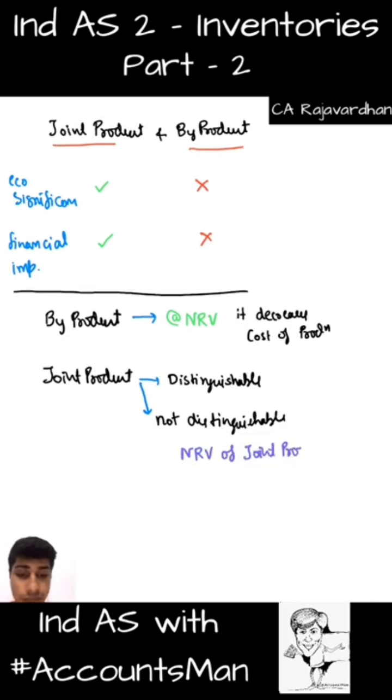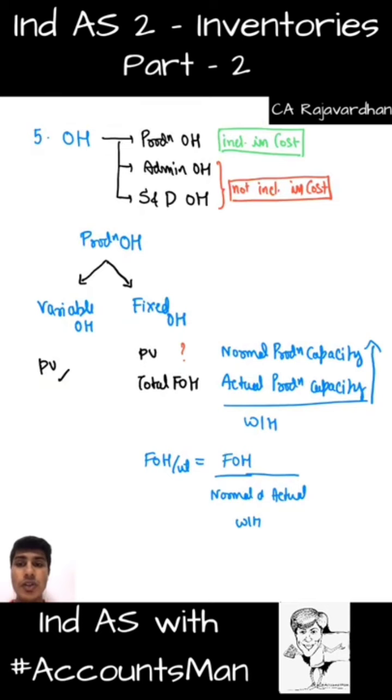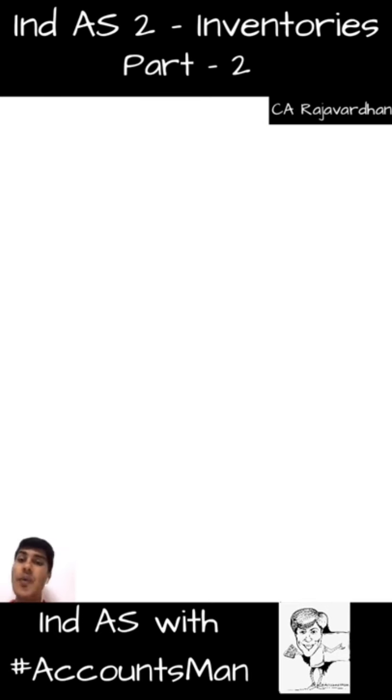So we basically take the selling prices of the joint products multiplied with the quantity. So that will become the basis on which we'll do it. Here we have specific data. Product wise data is available to us and we go by that. So this is how we value joint products and byproducts. Now we're done with our entire discussion regarding what? We finished our what, why, how and also everything. So now we'll head into our discussion regarding when.